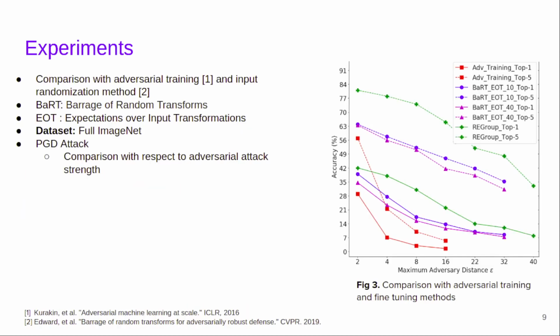We next compare REGroup with adversarial training and input randomization based methods on the full ImageNet classification task. We plot the top 1 and top 5 accuracy with respect to the increase in the strength of the adversarial attacks. In the figure, we can see REGroup outperforms both the adversarial training and input randomization methods by a significant margin. An important point to note here is that REGroup does not require any adversarial training or fine-tuning, which makes it practical and easy to use.